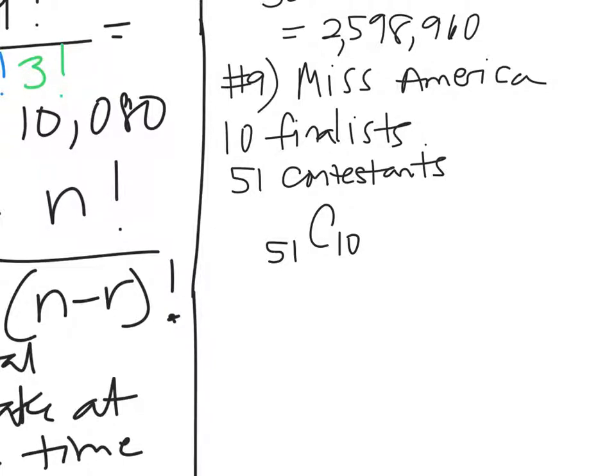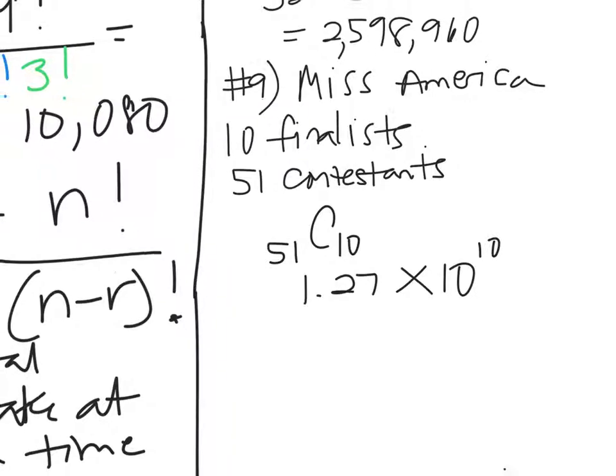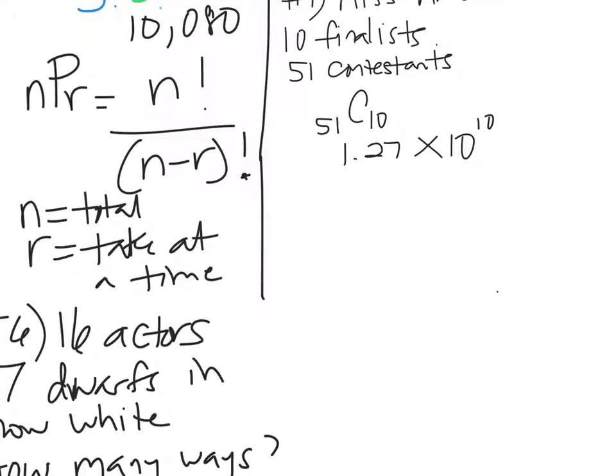Whoa! My calculator did this to me. Does your calculator ever do that to you? They put that E there. Do you know what that means? It means 1.27 times 10 to the 10 in this case. Wow. It's a big number. They put it in scientific notation for you, almost. All right. So that would be your combinations.